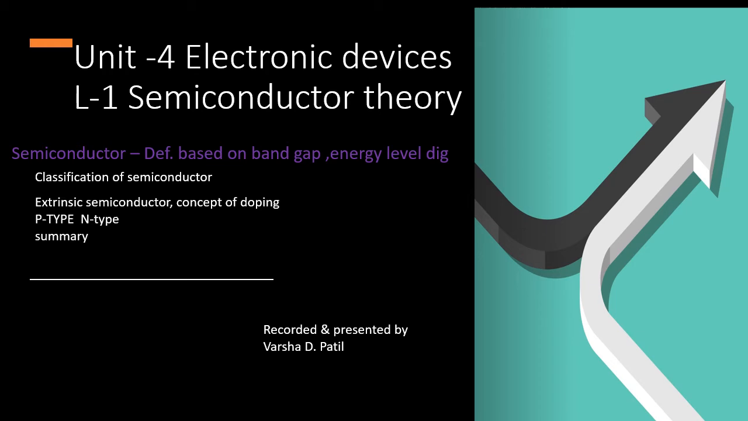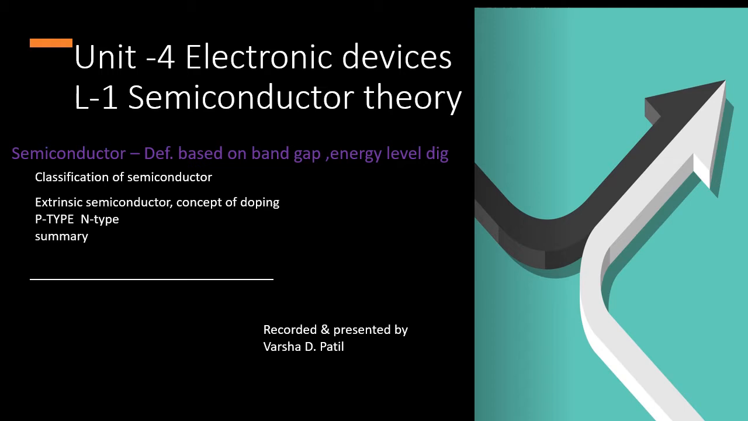Here we started our new unit, unit number 4, which belongs to the electronic section and is headed as electronic devices. In this lecture 1 of unit 4, we are going to learn about semiconductor theory. Semiconductor theory basically includes what we mean by semiconductor, or a definition of semiconductor based on band gap energy. There must be an energy level diagram which shows the detail about the semiconductor.